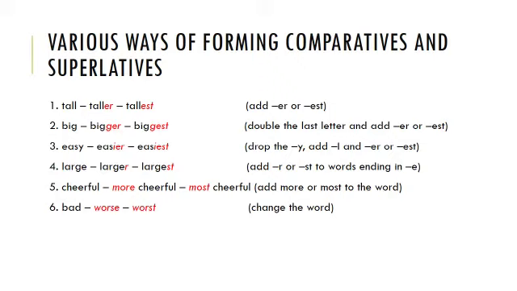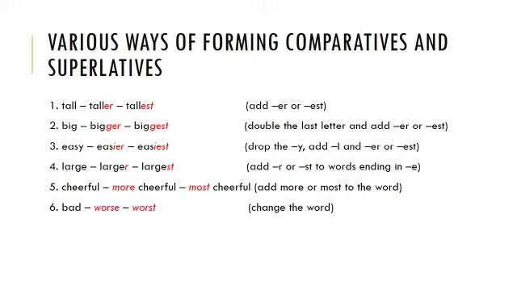Fourth one, add R or ST to the words ending in E. Here we have an adjective called large which ends with E. So we will just add R to make it comparative, that is larger, and add ST to make it superlative, largest.